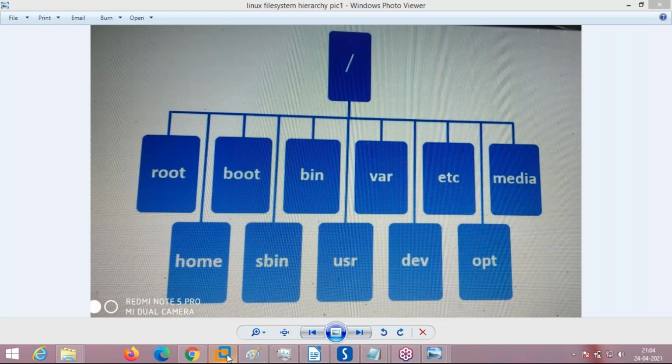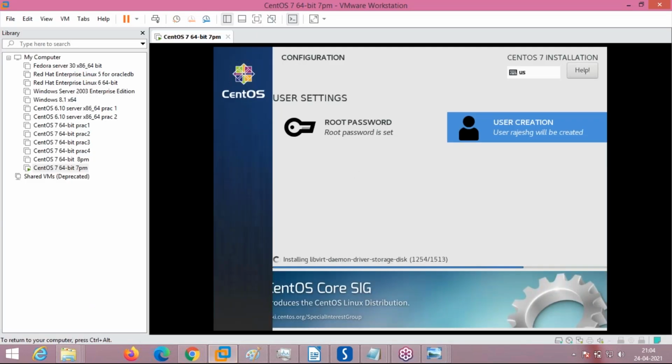Yes, correct. Okay, see here. Now the installation is at 12:50:61.